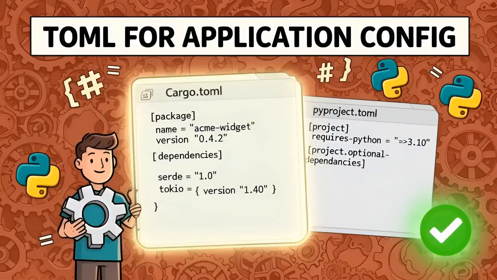TOML is your go-to for per-project configuration files that a developer reads and edits daily. It hit its 1.0 stable spec in early 2024, and the format is deliberately unambiguous. A table is always a table, with zero room for misinterpretation. It supports comments, which JSON famously does not, and the key value syntax feels instantly familiar. That's why Cargo.toml and pyproject.toml both standardized on it.